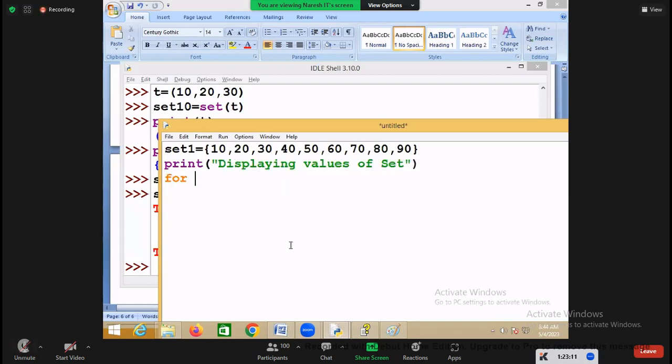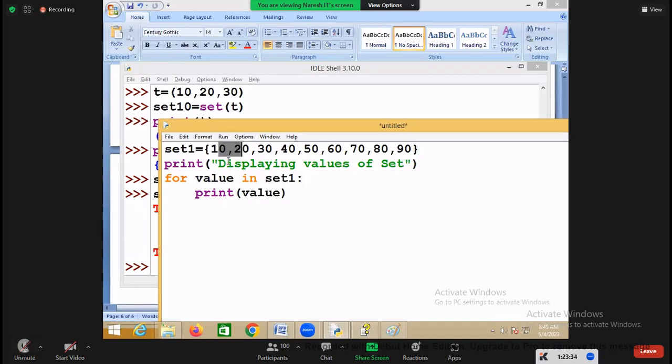Using a for loop: for value in set1. For value in set1 means every time you are reading one value from the set. After reading the value, what you are doing? Print it.